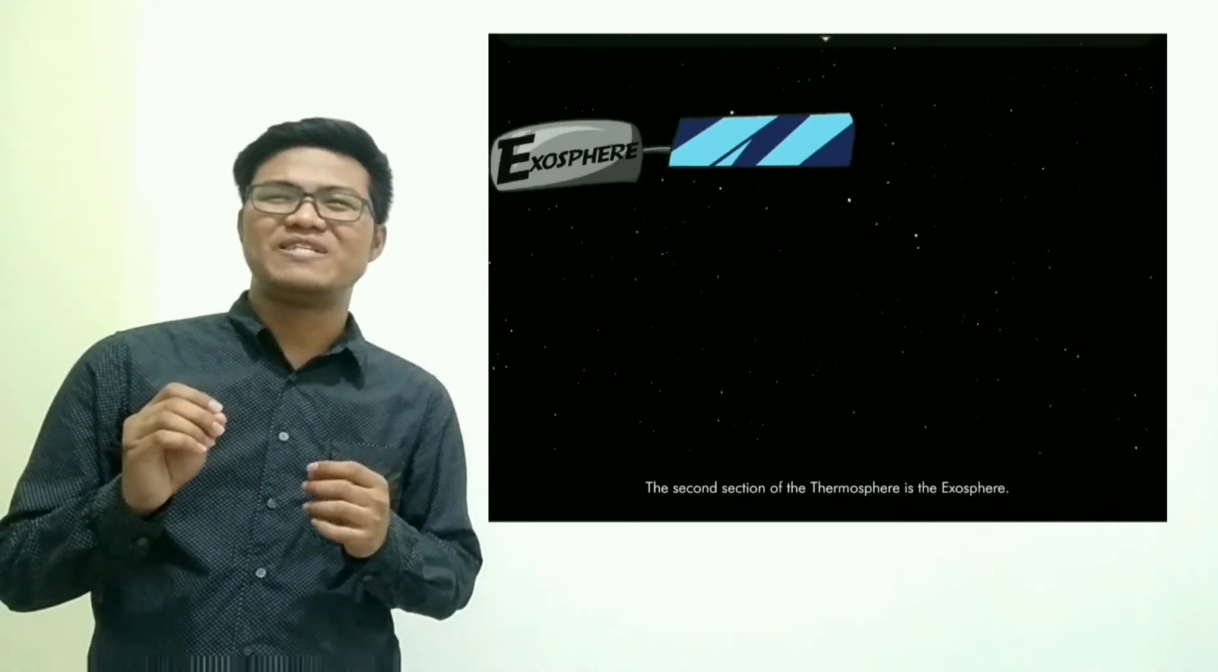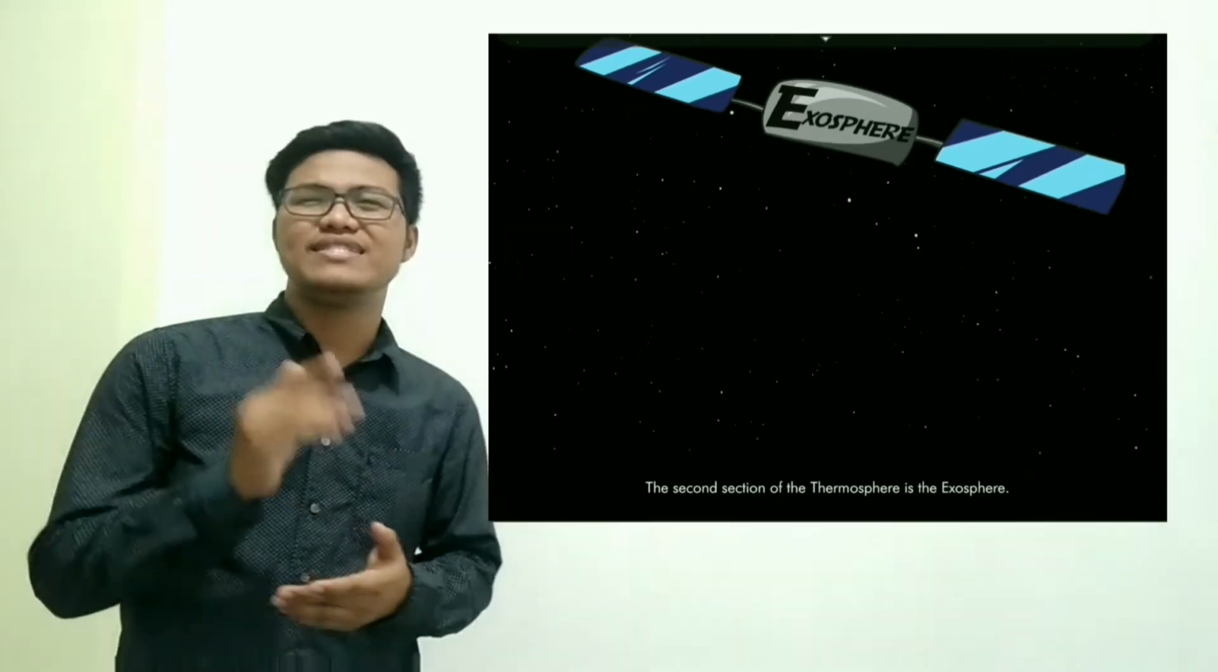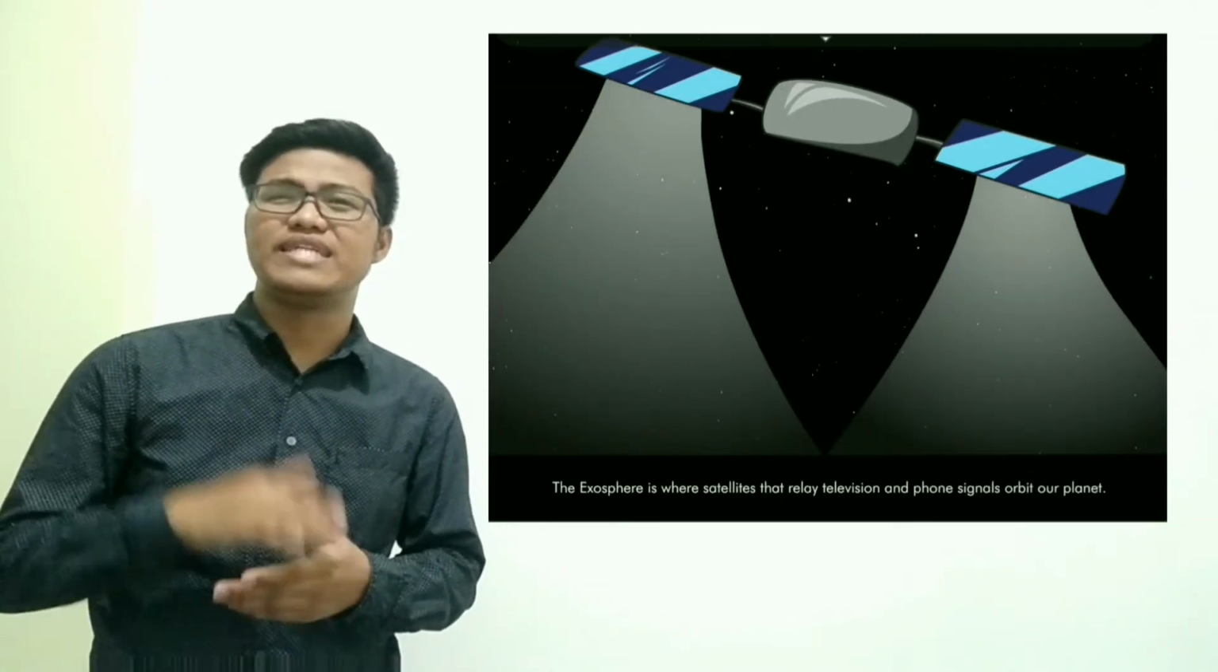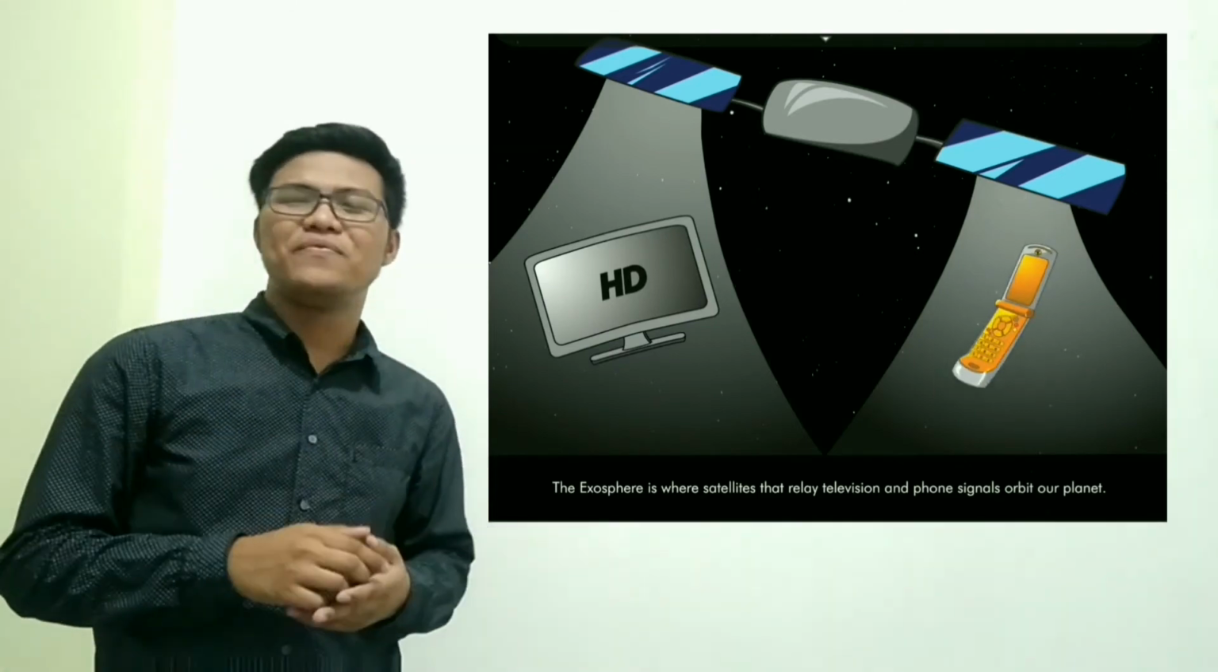The second section of the thermosphere is the exosphere. The exosphere is where satellites that relay television and phone signals orbit our planet.